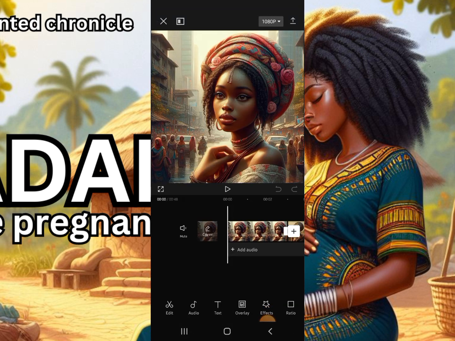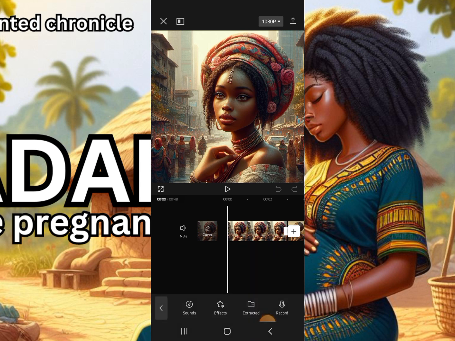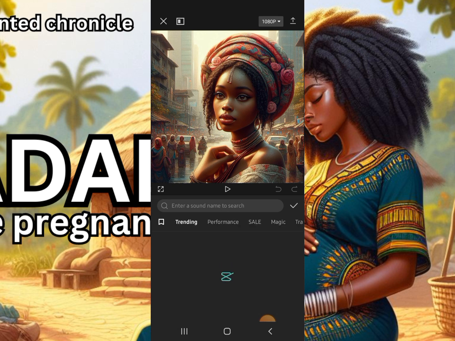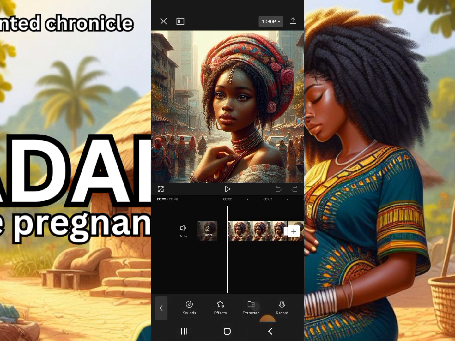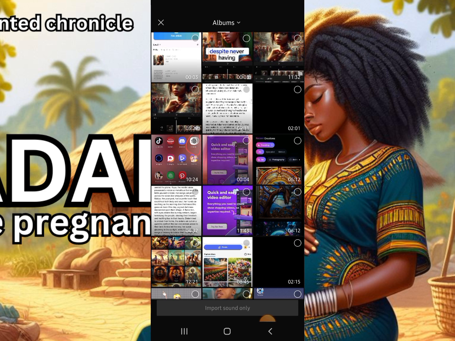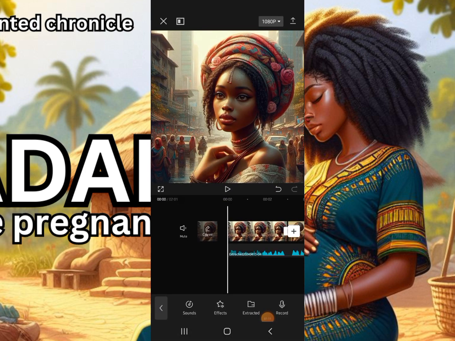The next thing you do is to add your audio. So you tap on add audio. You can see sound, effect, extracted and record. For sound, if you want to add music, that's when you tap on sound. And for effects, there are some sound effects there, like explosion, beep, swish. And then the extracted, this is where you go and tap on the audio that we downloaded on Clipchamp. This is where you add the audio, and then you tap on import sound only. So there we have it.